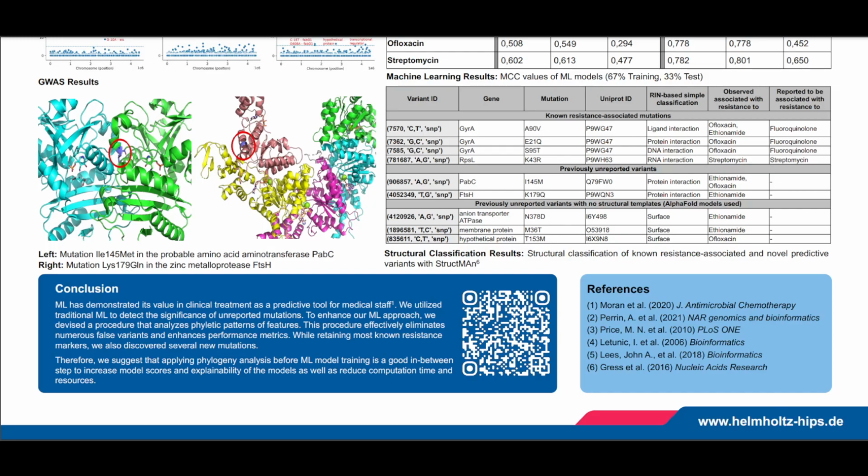For these important features, we used the structural classification tool, StructMAn, to classify their locations within the protein structure. On the left side, you can see an example visualization created by PyMOL of the PapC and FtsH mutations. You can see the mutated amino acid in a red circle, both of which are classified as protein interactions.